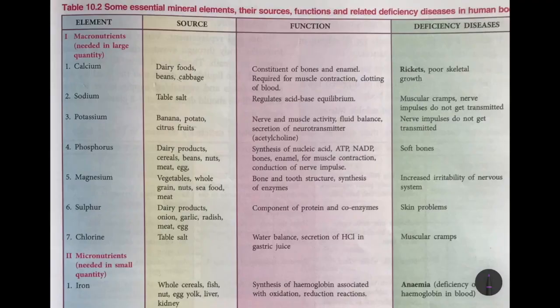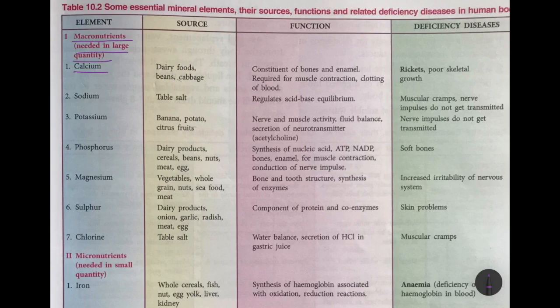So as I've already told you, mineral salts are needed in the diet in small quantities. But again, there are some elements which are required in a little bit larger quantity, and some are needed in a little bit lesser quantity. So we have macronutrients which are needed in large quantity.